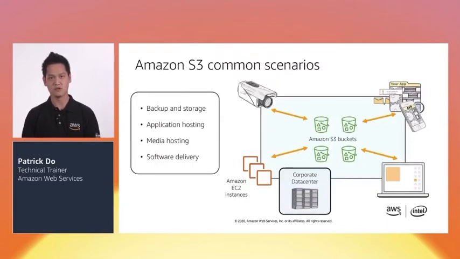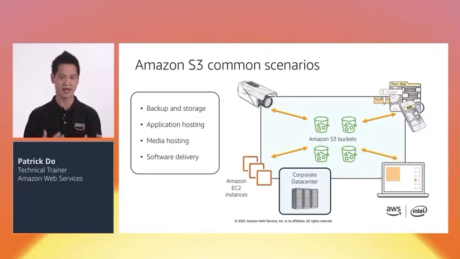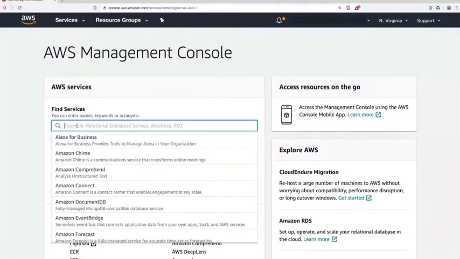So what are some common uses today? Amazon S3 is used for backup and storage due to its unlimited storage and durability, application hosting to store application code for servers, media hosting for images, audio, and video on the web, and software delivery for hosting applications and assets for customers. So here, I'm logged into the AWS Management Console.